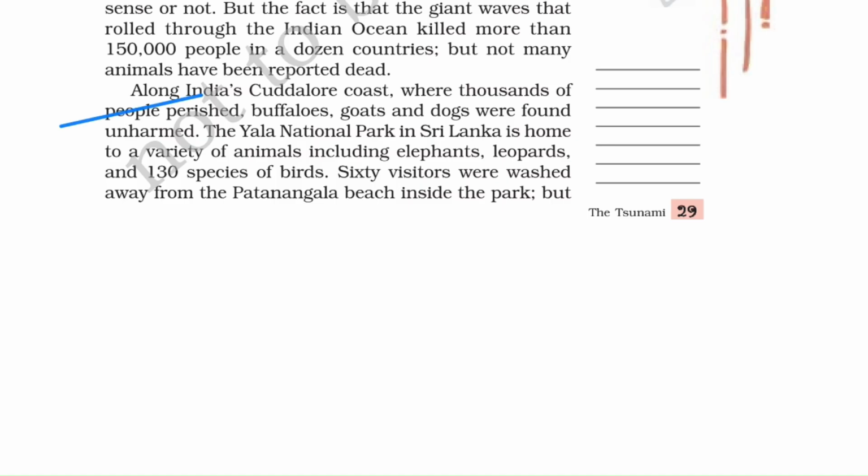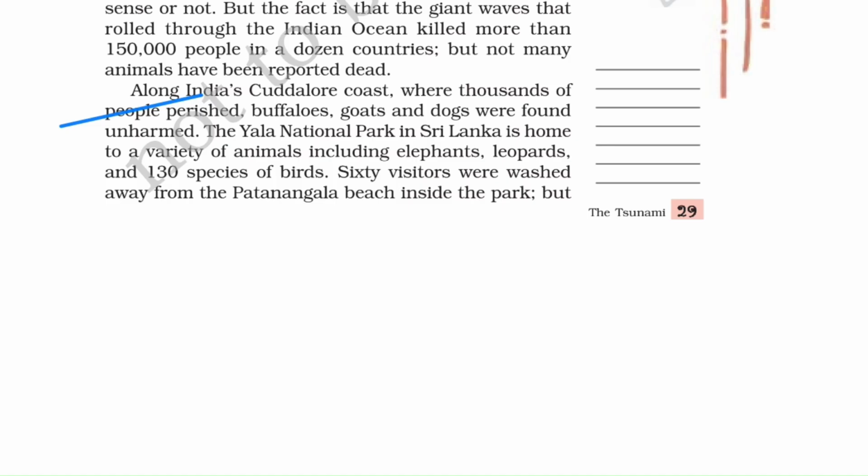So if we talk about India's Cuddalore coast, where the waves took the lives of around 1,000 people, animals like buffaloes, goats, and dogs were recovered unharmed. Okay. On the other hand, in Yala National Park in Sri Lanka, which is home to a variety of animals, including elephants, leopards, and 130 species of birds, 60 visitors were washed away from here. Okay. What happened? 60 visitors got taken away by the water while no animals were harmed except just two water buffaloes.